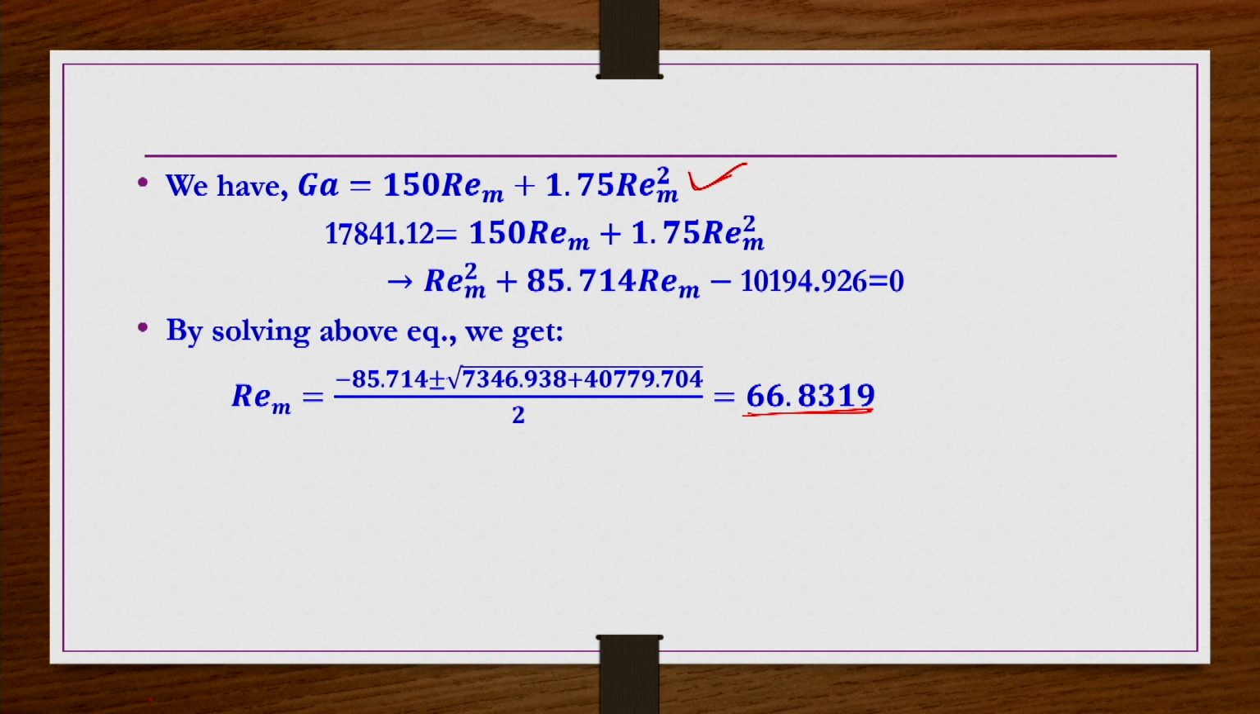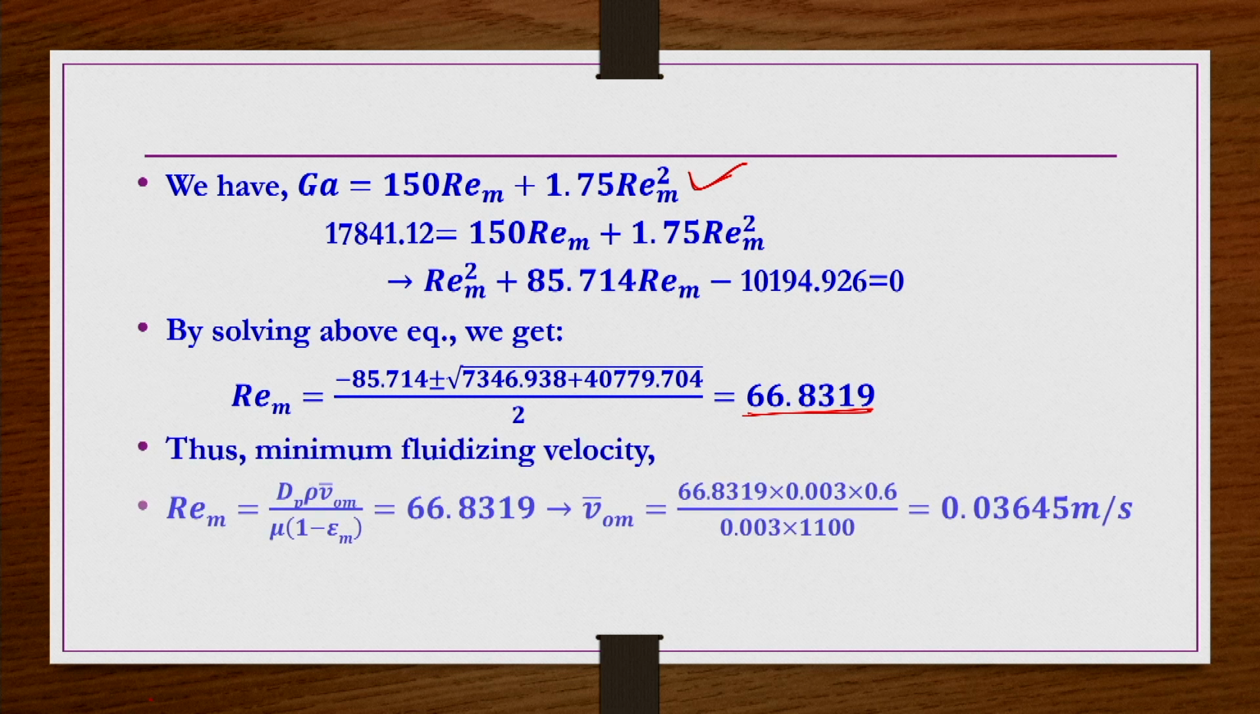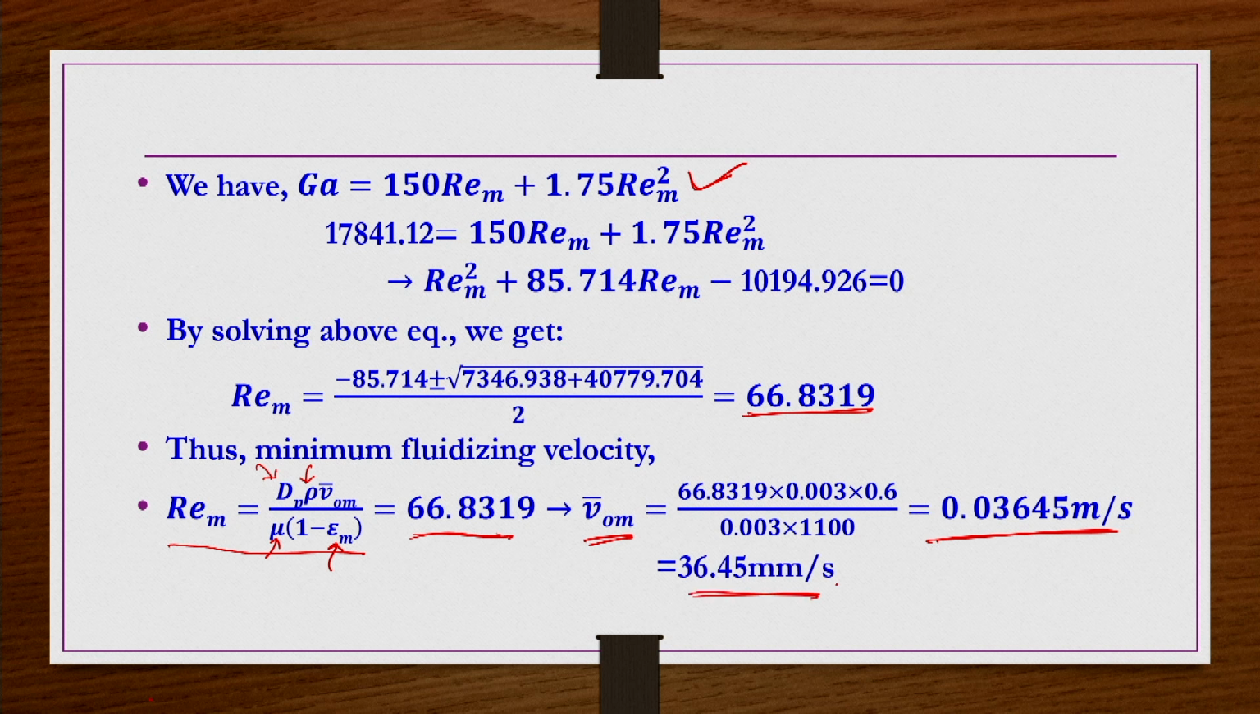Now, Re_m we know as rho dp U_0m bar by mu (1 minus epsilon m), for packed and fluidized bed. So, that you use here. Here this you equate to 66.8319. So, in this equation dp is known, Re is known, mu is known, epsilon m is known. So, you can calculate U_0m bar. It comes out to be 0.03645 meter per second or 36.45 millimeter per second. So, that is the minimum fluidization velocity.